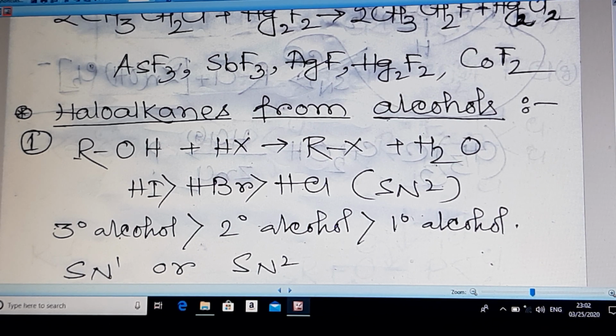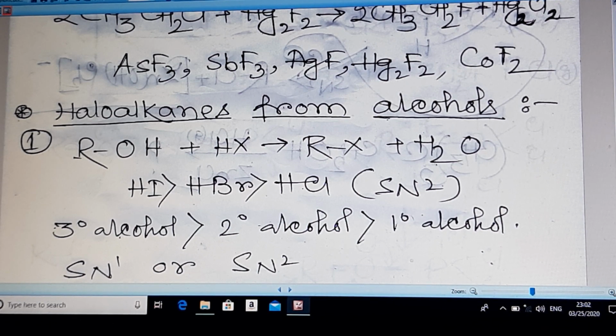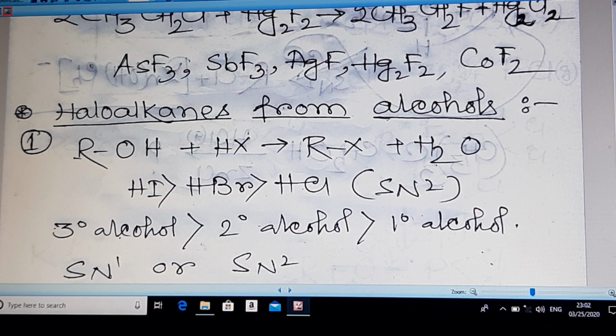Two types of similar reactions are present here. One is the Lucas reagent, where anhydrous ZnCl2 is taken, and the other is the Groves process. In the Lucas reagent, anhydrous ZnCl2 and concentrated aqueous HCl is the reagent, and in the Groves process gaseous HCl is the reagent with anhydrous ZnCl2. In the Groves process, when the alcohol is 1 degree, it will follow the SN2 path.